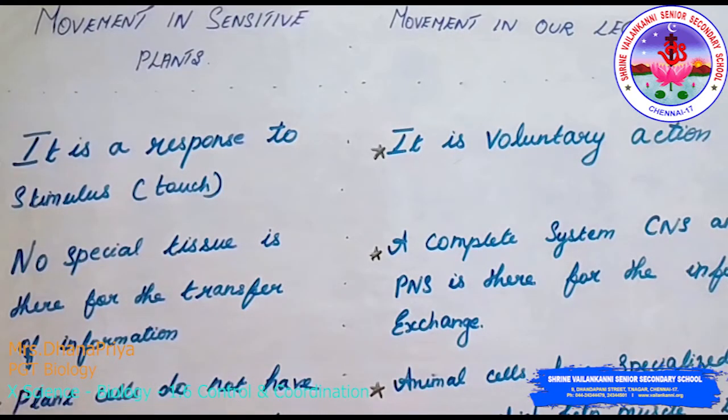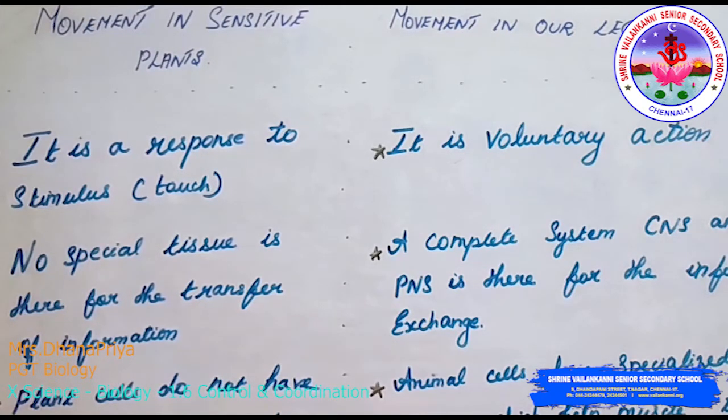What is the difference between the manner in which movement takes place in a sensitive plant and the movement in our legs? Here we have written some differences. Movement in a sensitive plant is a response to a stimulus, that is, touch. When you touch the plant, it responds to the stimulus. Movement in our legs is a voluntary action, like shaking your hands, moving your hands up and down, moving your legs up and down. So it is up to the voluntary actions.